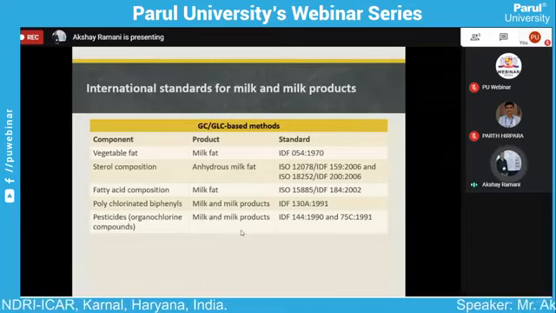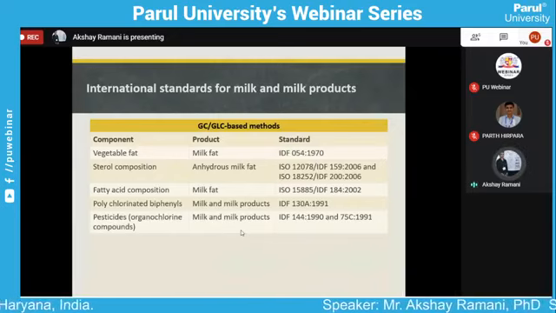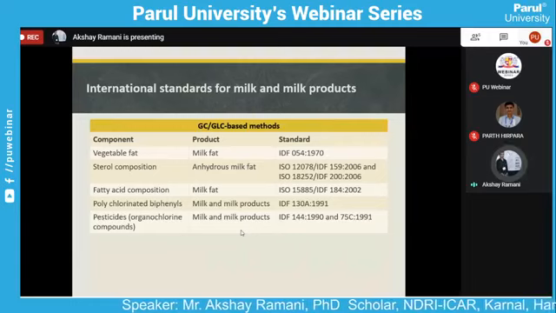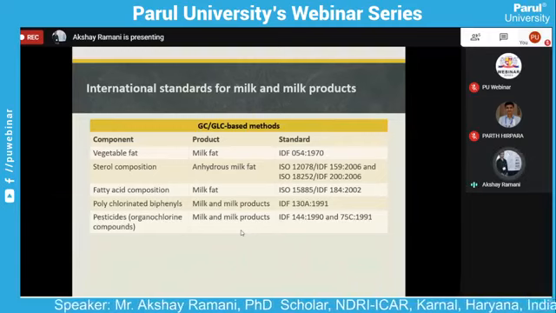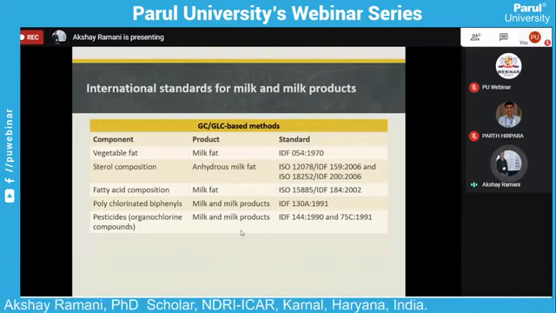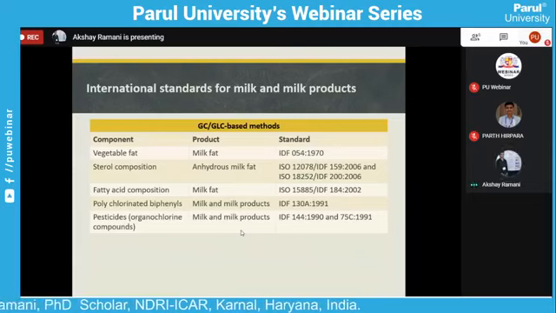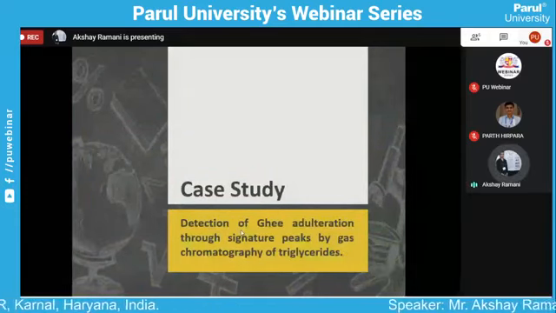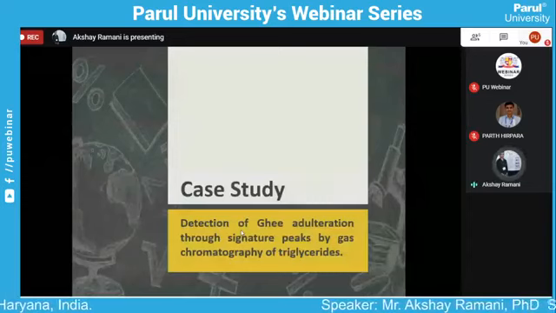Then after, fatty acid composition is also measured in milk fat using the international standard method 15885. The polychlorinated biphenyl method is also used for milk and milk products. Pesticide organochlorine compounds are also covered by an International Dairy Federation method. Now we go to one case study that can be described here: detection of ghee adulteration through the signature peak by gas chromatography of triglycerides.